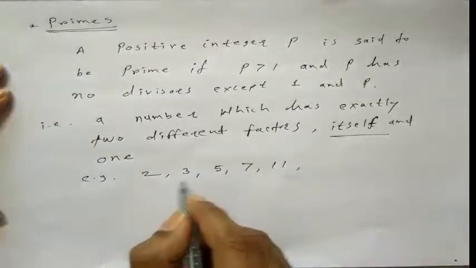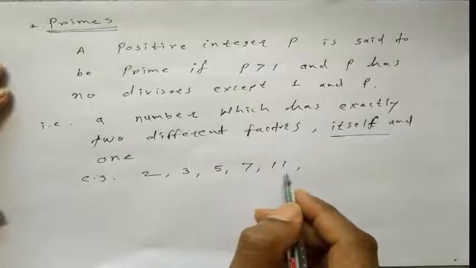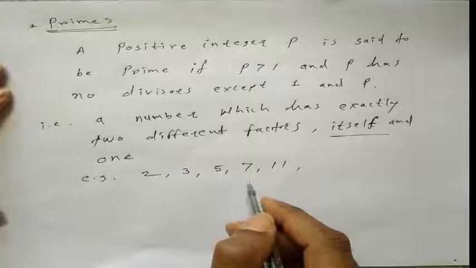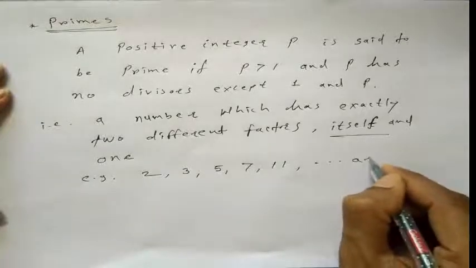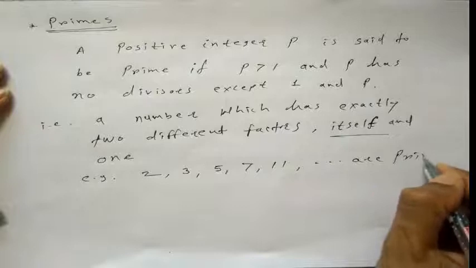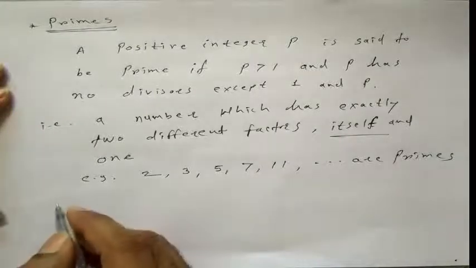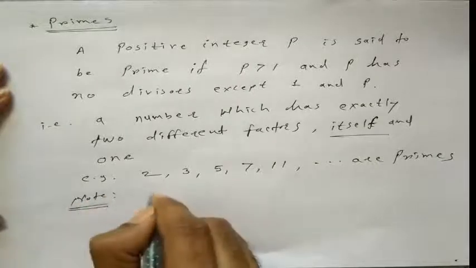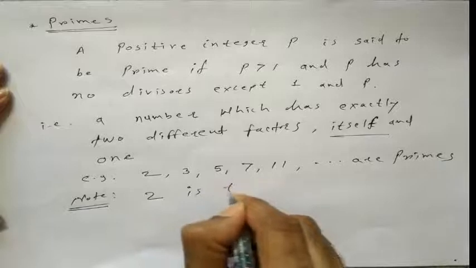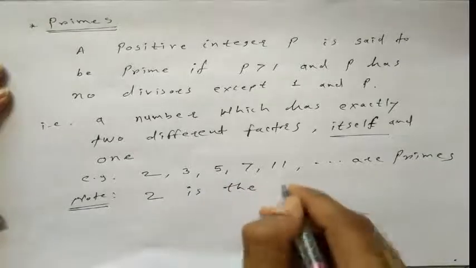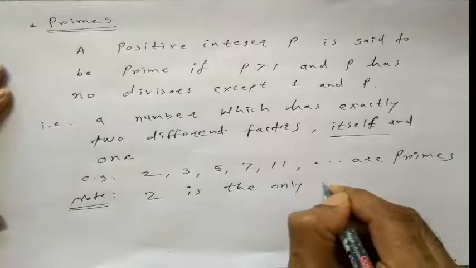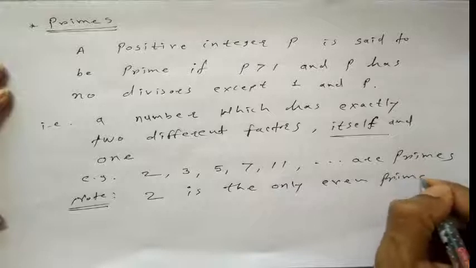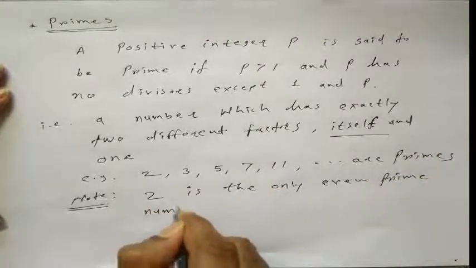Here 2, 3, 5, 7 and 11 have exactly two different factors, 1 and itself. These are the primes. Here note that 2 is the only even prime number.